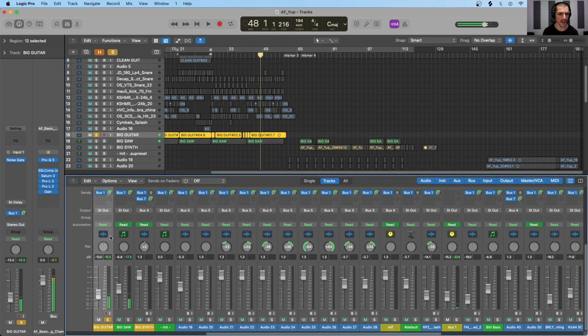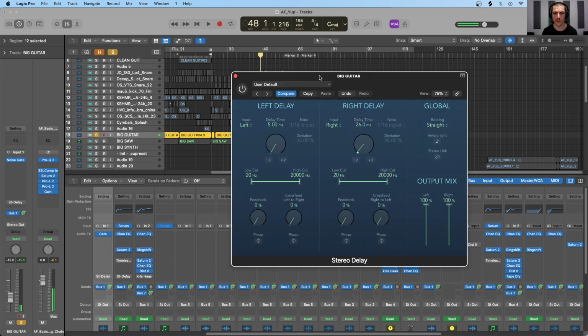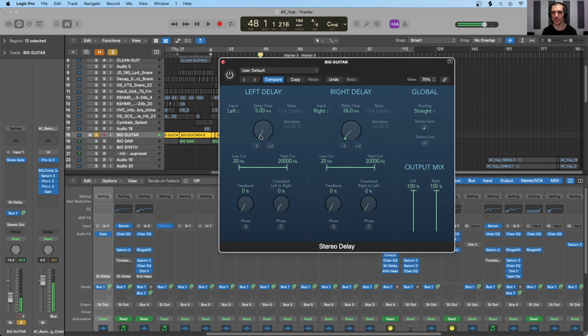So the guitar is mono, and we can use the Haas effect to push this from the center image out to the sides so that it's not competing so much with the bass and with the kick drum and the snare drum. So we can go here and open up our stereo delay plugin. Now, it would be ideal if this particular delay plugin allowed us to go to a delay time of 0 milliseconds. This is not possible in this particular delay, but if you're using another delay that allows you to go to 0, I would suggest starting with that.